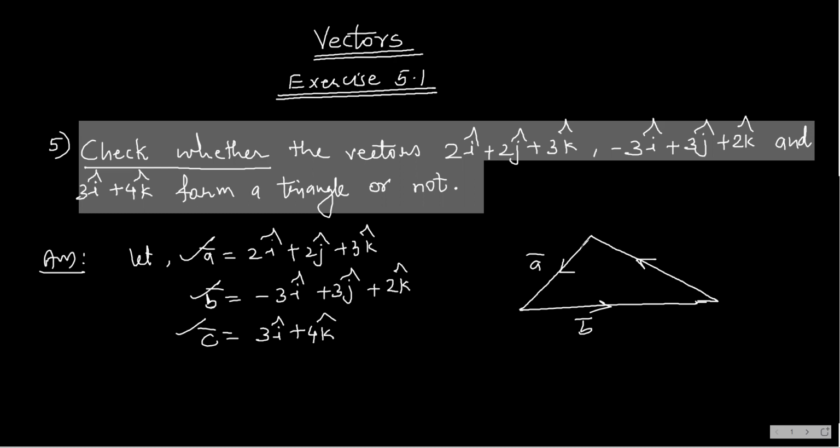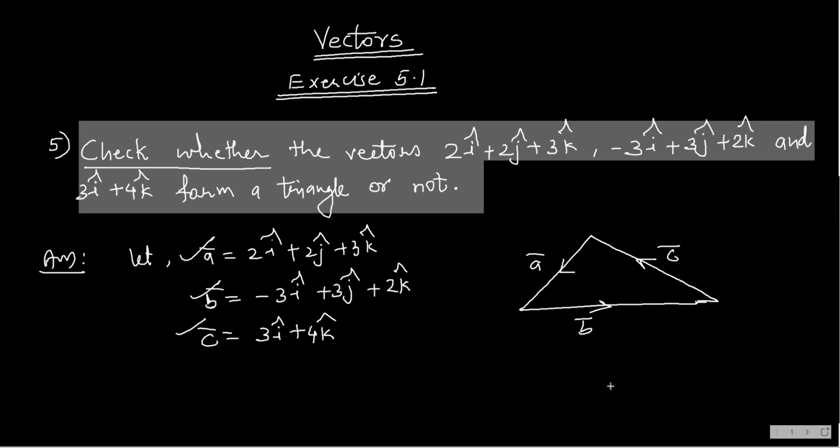You understand? So if I add a bar plus b bar, and instead of getting c bar, if I get minus c bar, then also it is okay. Because if this is c bar, and I get minus c bar, it is still okay. So what is important is that if I am adding any two vectors, I should get either the third vector or the negative of the third vector.